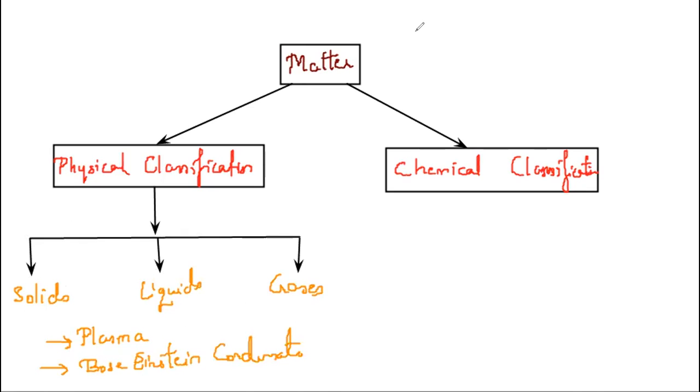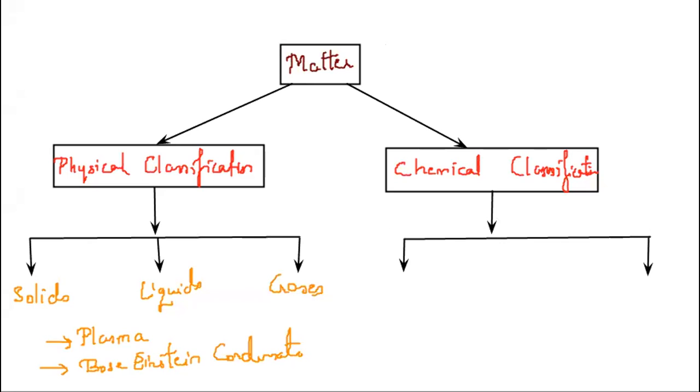Based on chemical classification, the matter is classified into two types. Let us see what they are.